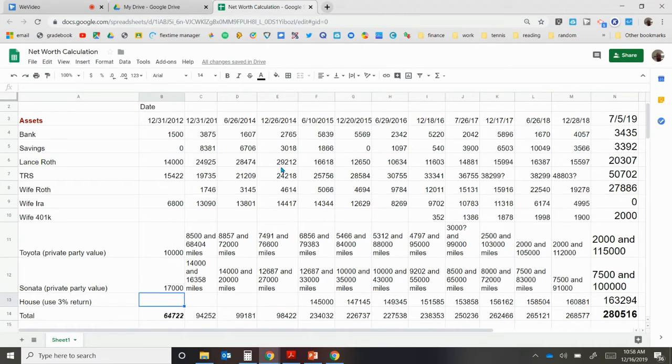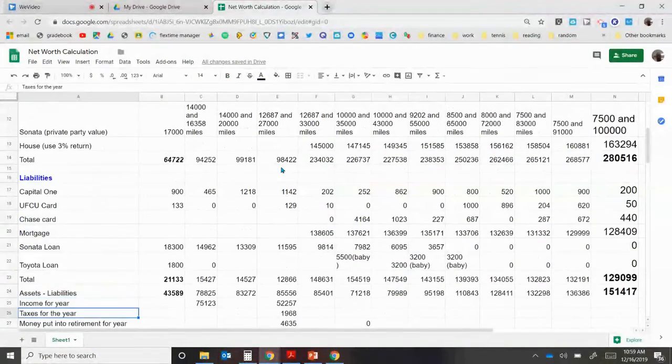For the house, once we moved in 2015, I'm using a 3% return per year. It's hard to know the exact estimate of what my house would sell for, so I'm just estimating 3% a year. It might actually be a little bit higher in real life, but I'm not 100% sure on that, so I'm just going conservative 3%. When you add all these up, you'll get a total.